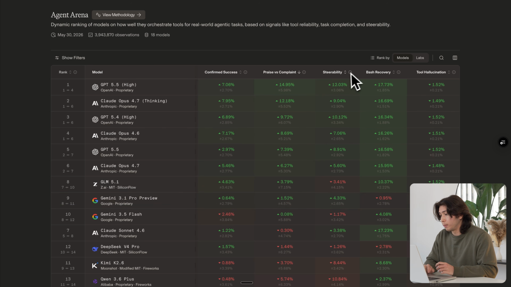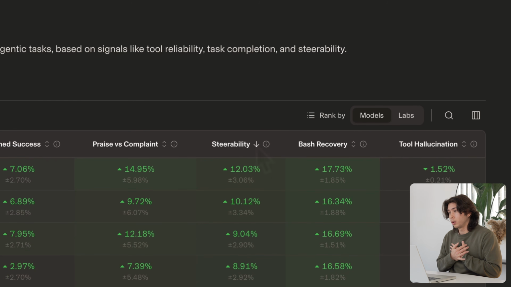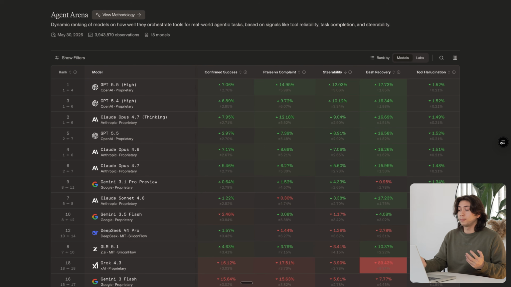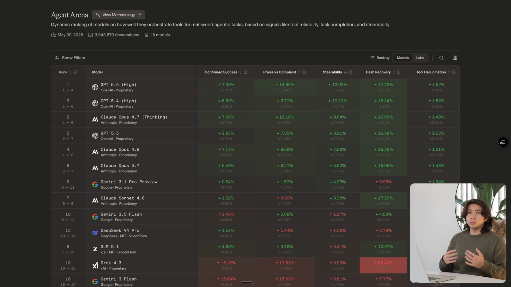We also look at some other signals. We look at steerability. Steerability is about whether fixes land. It's inevitable that as we work with agents, there will be things that don't look right to us or mistakes that are made, and it's important that these models are able to correct them. And so we measure that when these mistakes happen, how quickly and how effectively can the agents correct those mistakes.